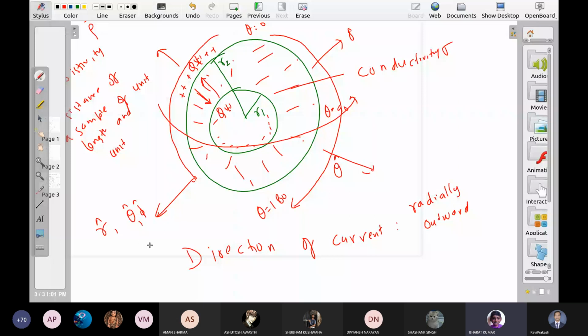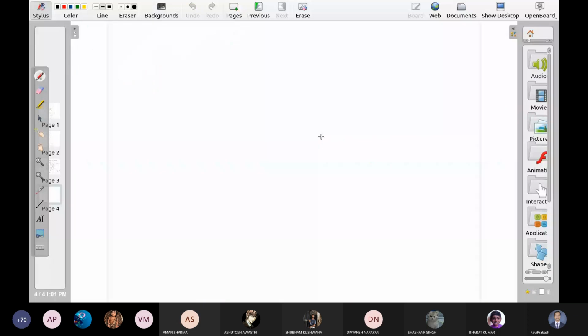So theta cap, phi cap are the standard directions on a sphere. Let us say this is the sphere, let us say this is the Earth. This is North Pole, this is South Pole. If you go from North Pole to South Pole, then you are going along theta cap direction. तब आप theta cap के along बढ़ रहे हैं.